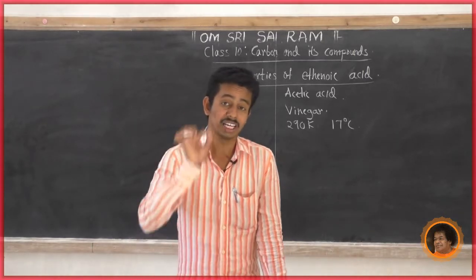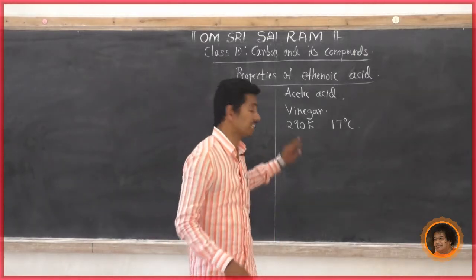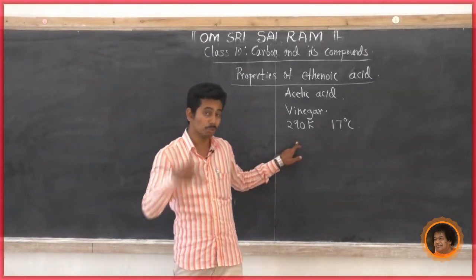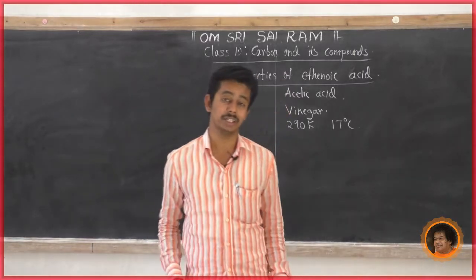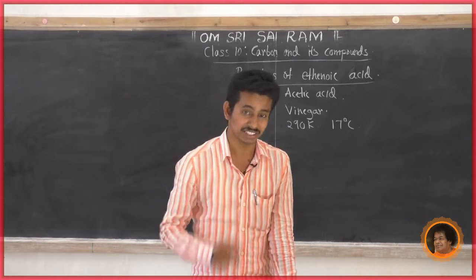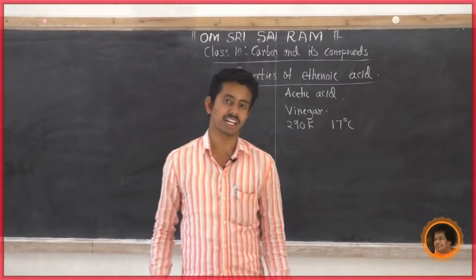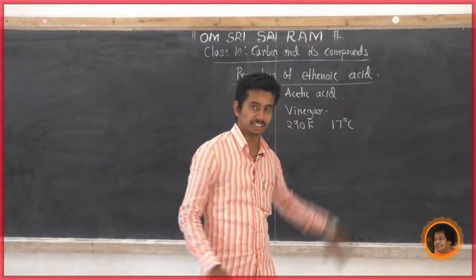Therefore it is called glacial acetic acid. Very important. What is glacial acetic acid? What do you mean by glacial acetic acid? Why is it called glacial acetic acid? Because it freezes during the winter season in very cold climates. Therefore it is called glacial acetic acid.